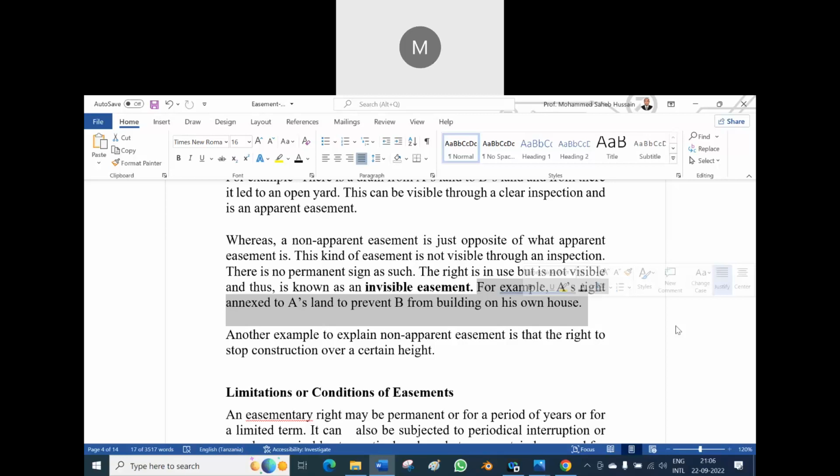You are not supposed to dig a well in your own land adjacent to the load-bearing pillar, because the pillar needs the support of your land. Easement right is there. So nobody will construct more than a 6 feet boundary wall.